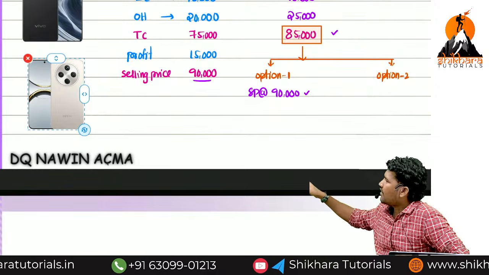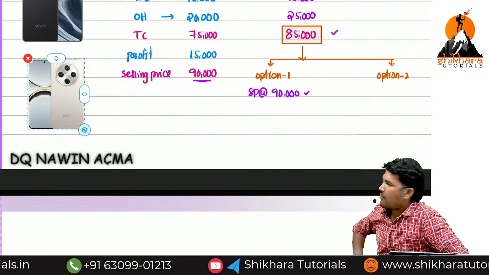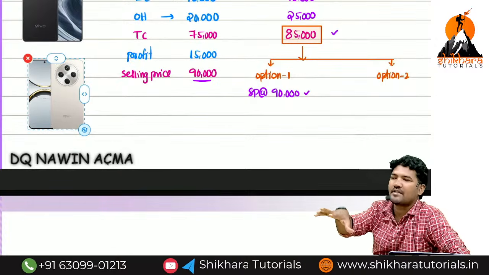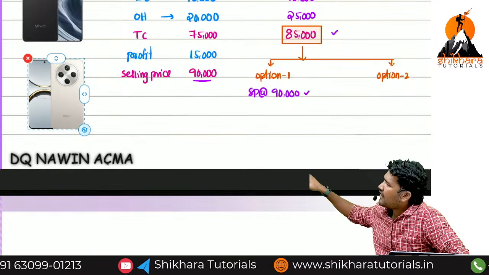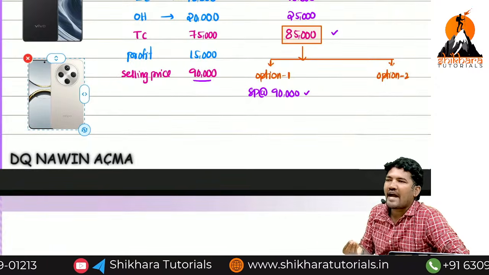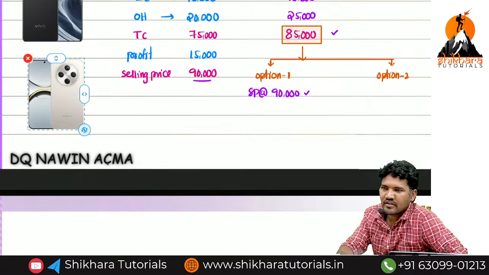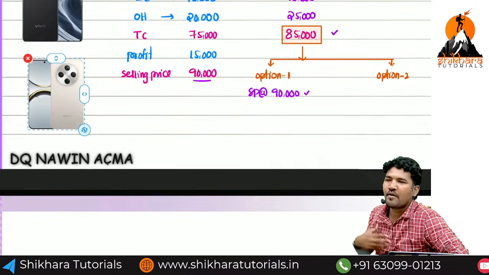The same model our competitor is selling in the market for 90,000. Are you guys clear? But you are selling at 1 lakh rupees. Now tell me as a customer, not as an owner: would you purchase a mobile for 1 lakh rupees or 90,000 rupees? Why? Because consumers want more satisfaction for less spending. Yes or no? That is also one of the disadvantages we have. That's why I'm losing my profit.